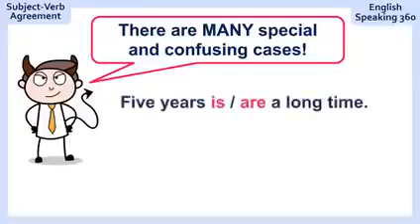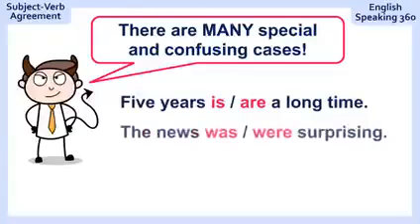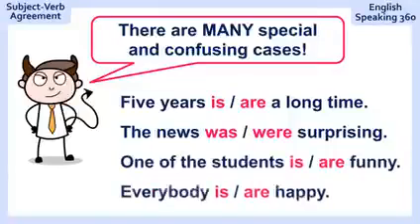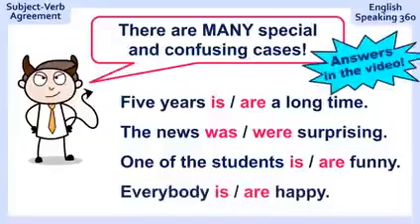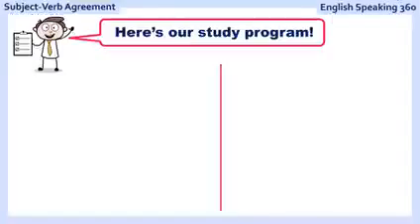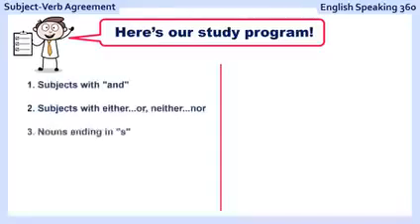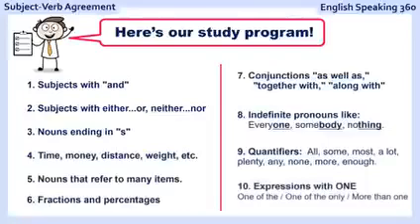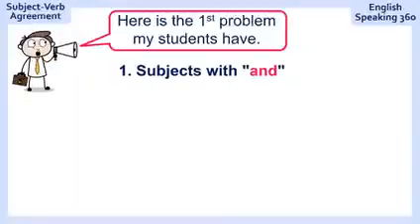Here are some examples. "5 years is or are a long time." "The news was or were surprising." "One of the students is or are funny." "Everybody is or are happy." Today, you're going to find all the answers in the video. Here's our study program for today. We have a lot to study because, like I said, I'm going to give you 10 different rules to help you always get the right answer.